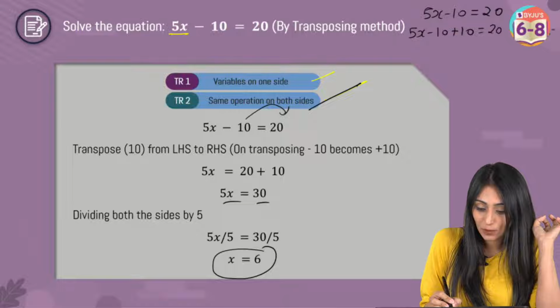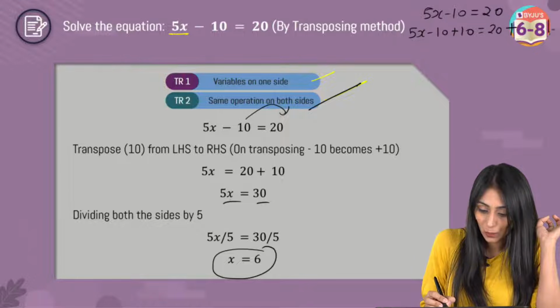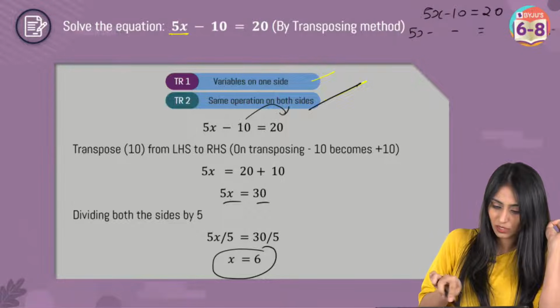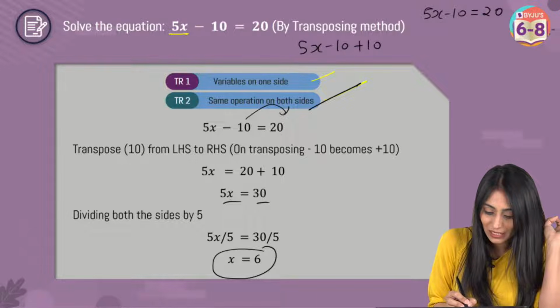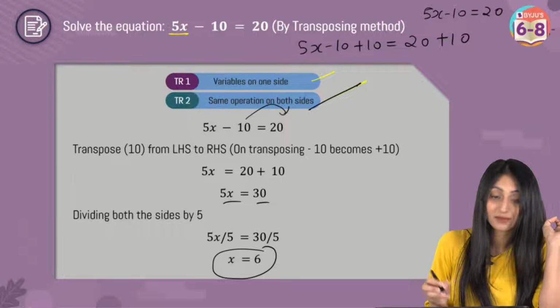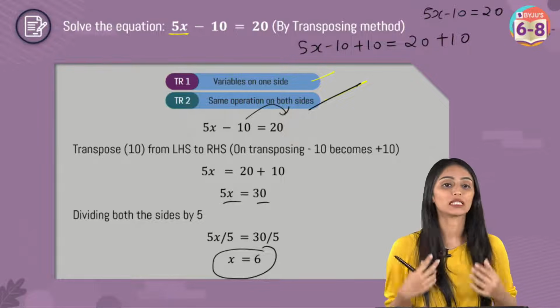Same operation has to be applied on the other side also. So I'll do plus 10 here as well. I hope this is visible. Okay, let me write it down. So we have 5x minus 10 plus 10 equals 20 plus 10. See, same operation I have applied on both the sides.